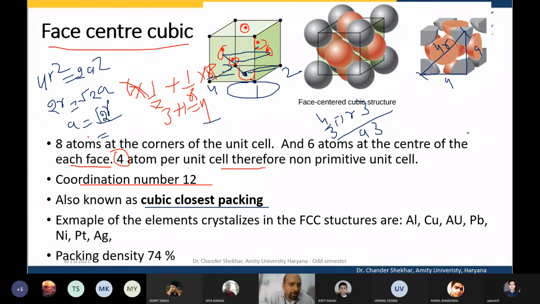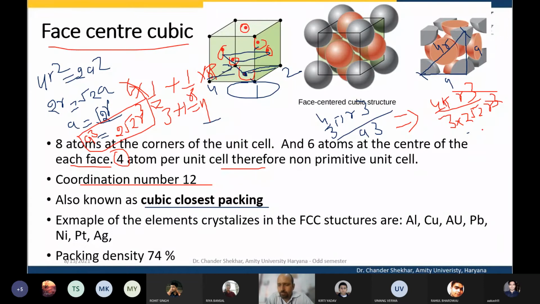So what we obtained here is a cube is equal to 2 root 2 r cube. This implies 4 by 3 pi r cube divided by a cube, which is 2 root 2 r cube, and r cube cancels out, and we have 4 pi divided by 3 into 2 root 2.